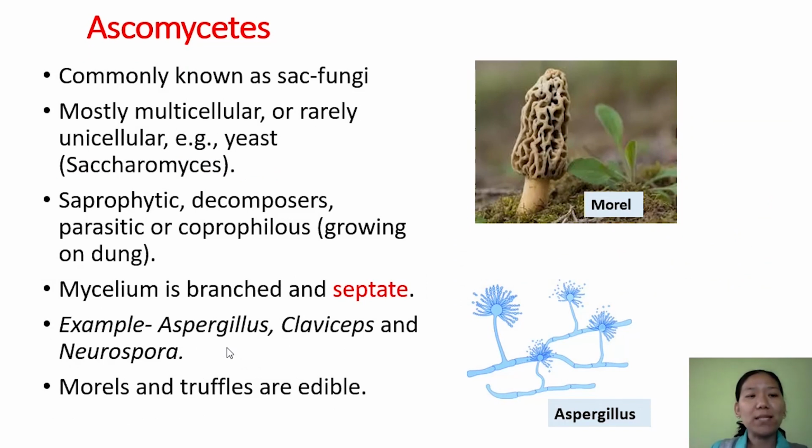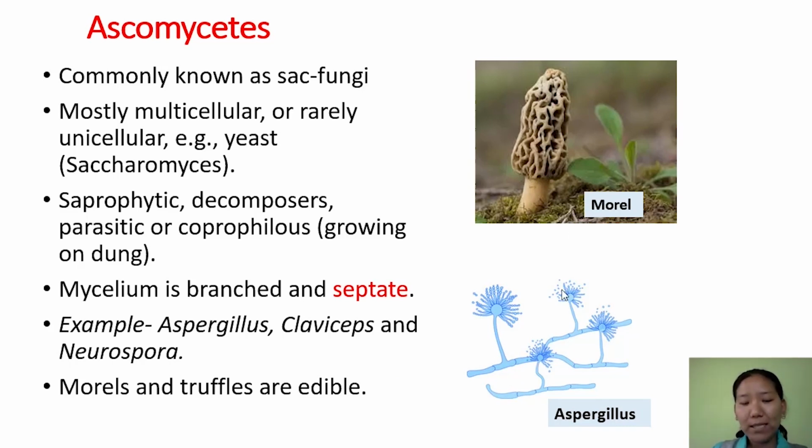Next is ascomycetes. Ascomycetes are commonly called sac fungi. They are multicellular, but there is an exception, that is yeast, which is unicellular. The mode of nutrition is heterotrophic, that is, they are saprophytes, decomposers, parasites, or coprophilous. Coprophilous are the ones which grow on dung. Mycelium in that case is branched and septate. Here in this picture you can find it is septate and also branched. Some examples are Aspergillus, Claviceps, Neurospora and Morel. Morel is an edible mushroom.